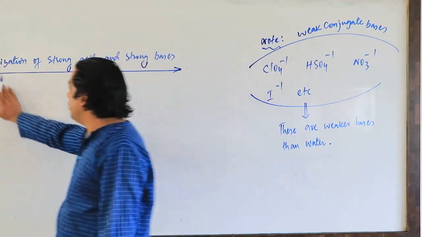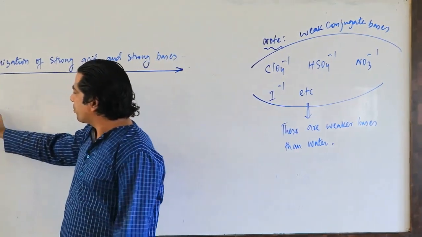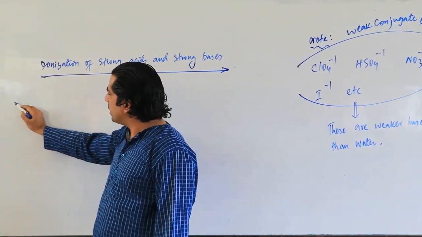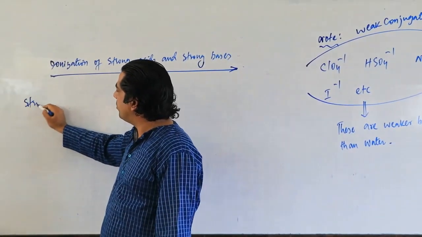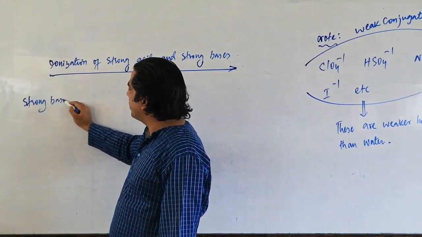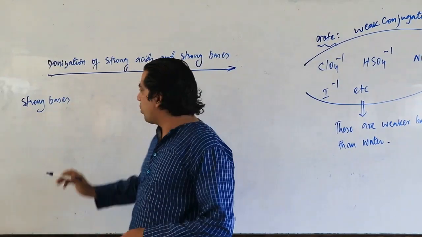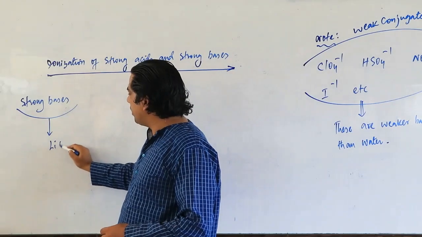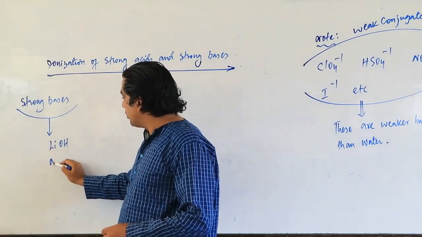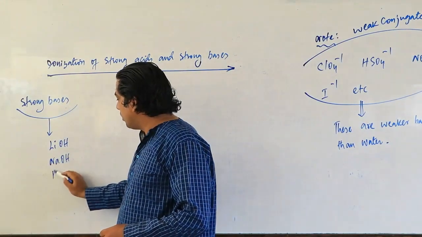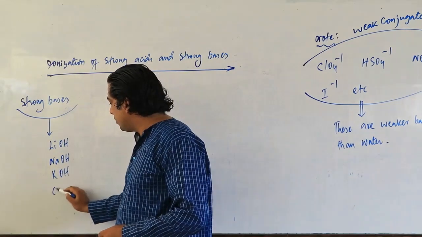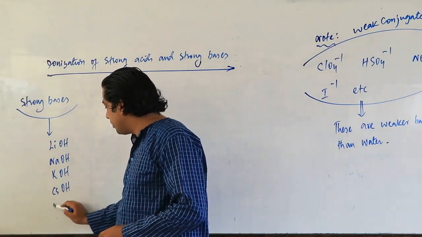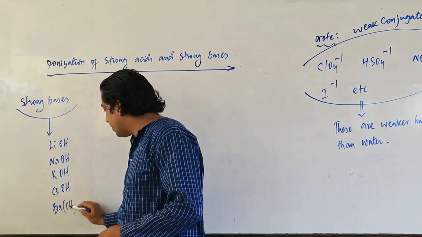So let us come here. Let us talk now about strong bases. In strong bases, we will take the examples of lithium hydroxide, sodium hydroxide, potassium hydroxide, cesium hydroxide, and barium hydroxide.